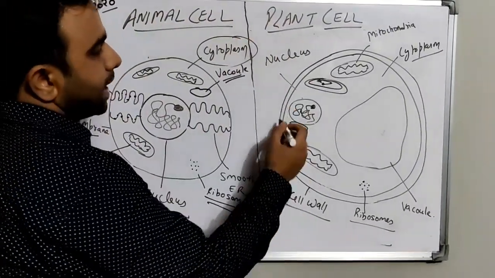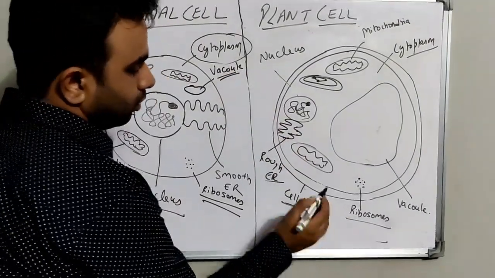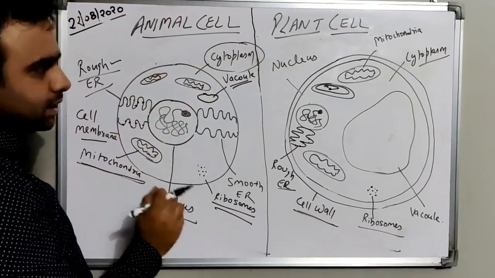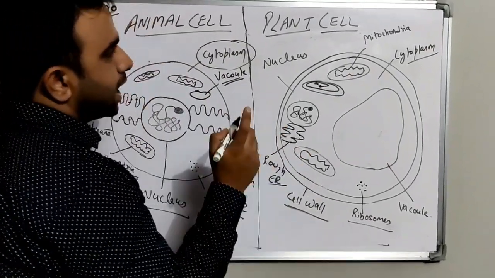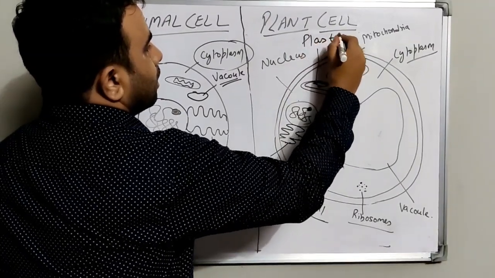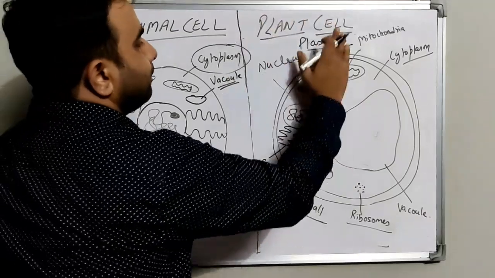Plant cell. In plant cell we have another covering outside the cell membrane known as cell wall. This is a feature that makes plant cell differ from animal cell, and the very first point that makes the plant cell differ is plastids. Plastids are not found in animal cell, they are found only in plant cell.